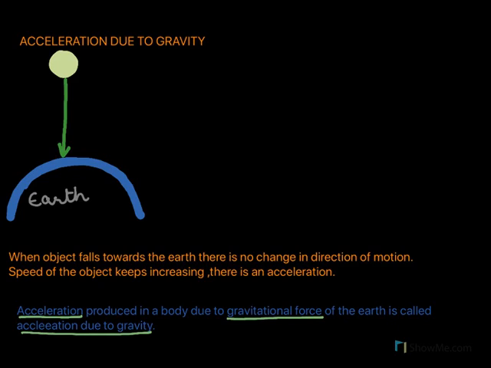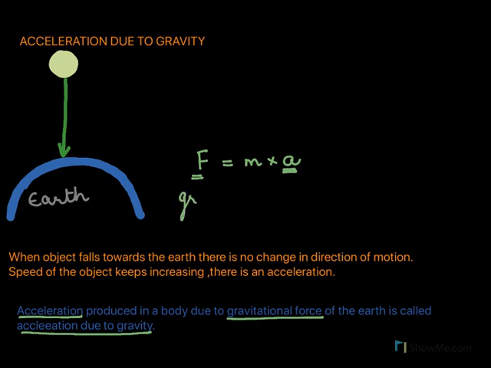There's another point we need to remember. Whenever there is a force acting on an object, the force is given by mass into acceleration. So whenever there is a force, there has to be an acceleration, especially when the force is unbalanced. If an unbalanced force acts on a body, that force will produce acceleration, will change the velocity of the body.